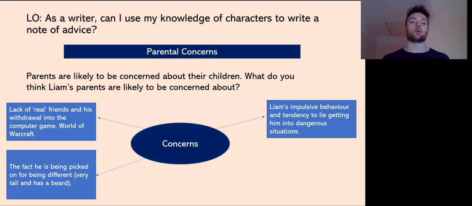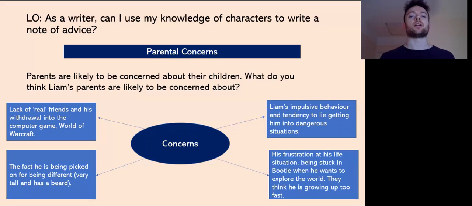Now, here's another one. So the fact that he's being picked on for being different, he's very tall, and he has a beard, okay? So as we know, he feels a bit uncomfortable, okay? He's so much taller than everyone else. He's got a beard before other people, and that makes him feel like he's different, and he feels uncomfortable in his own skin, okay? And then another one is his frustration at his life situation, okay? Being stuck in Bootle in Liverpool, when he wants to explore the world, okay?